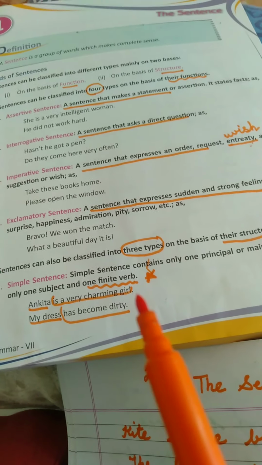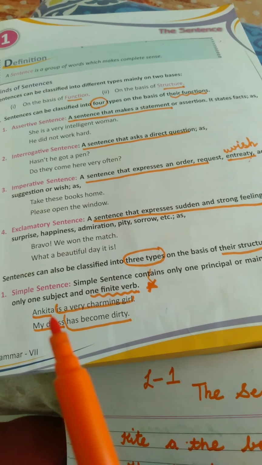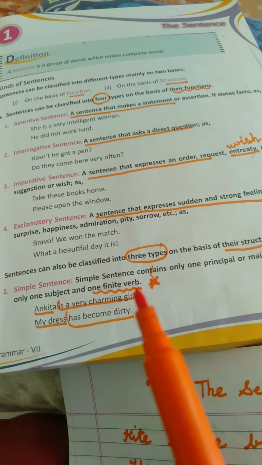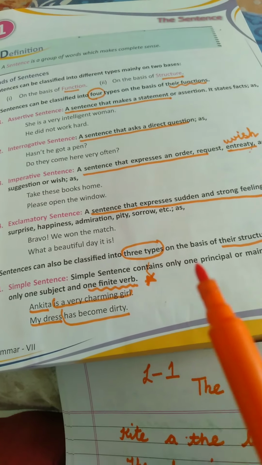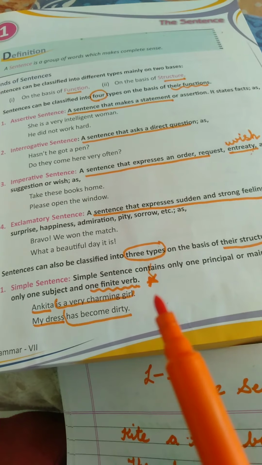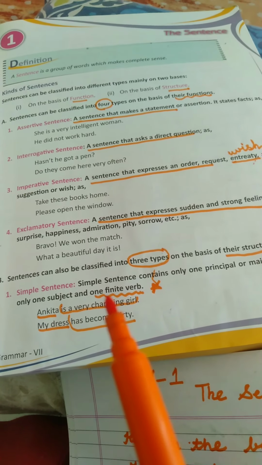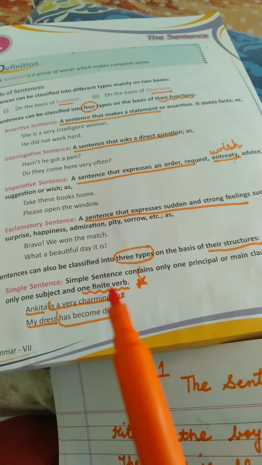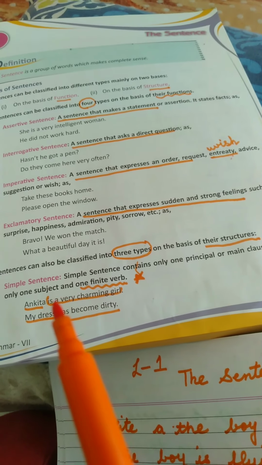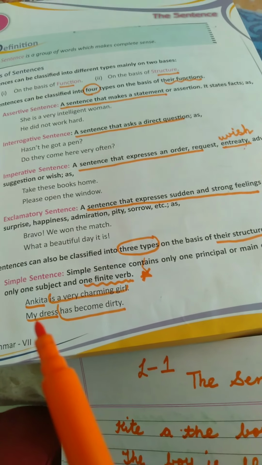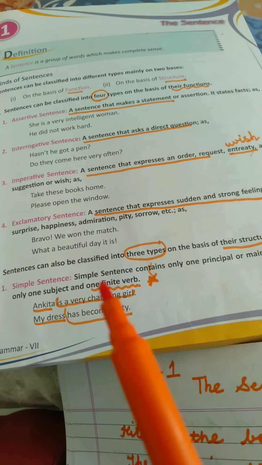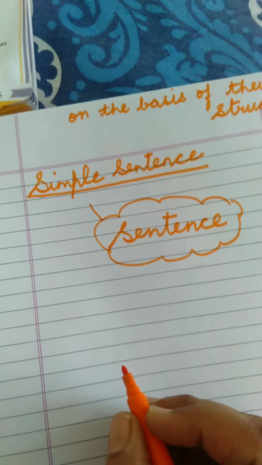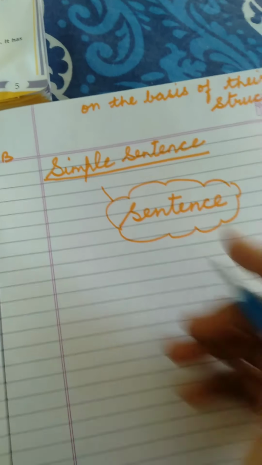In simple sentence, we have only one subject and one finite verb. Underline one finite verb and make a star on it. Because now we are going to learn something about this, that what is finite verb. How will you come to know that which verb is finite? Let us see the next example. My dress has become dirty. So we are going to learn something of this first. Come here with your notebook. Let's start writing something about, with the other pen,